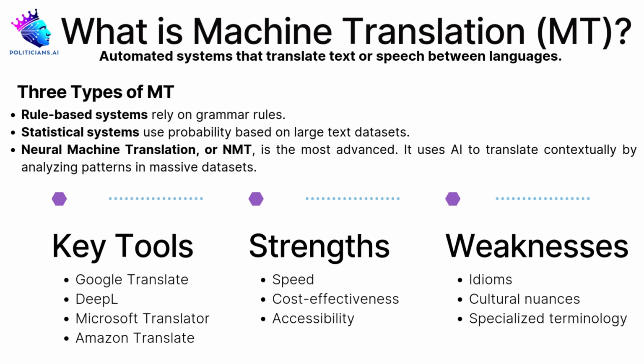Popular MT tools. Next, let's discuss three widely used MT tools. Google Translate. This tool supports over 100 languages and is ideal for translating everyday content quickly. For example, you can translate a press release from English to Spanish in seconds. DeepL, known for its European language accuracy, DeepL excels in translating French or German legal documents with a higher degree of nuance than Google Translate.